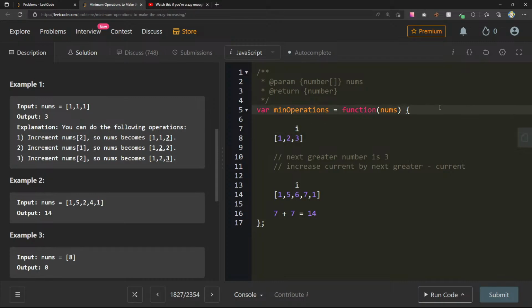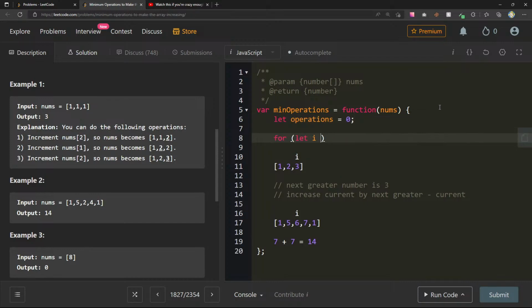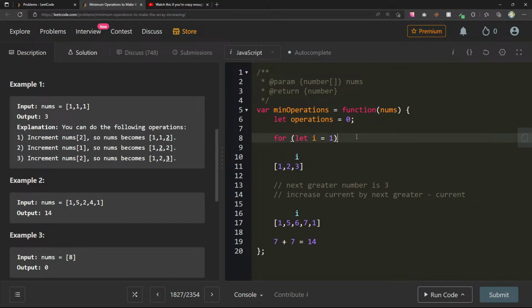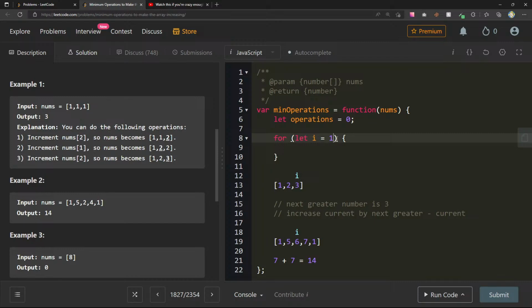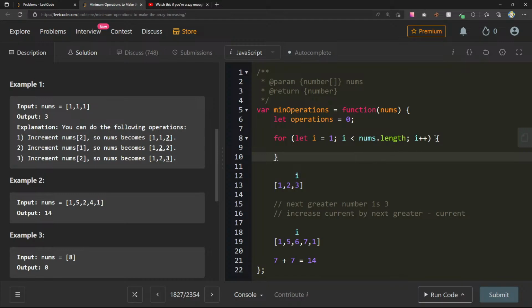So let's say operations equals 0. We'll start at i equals 1, right? And why are we starting at i equals 1? If we have an array that's just empty or just 1 element, both of these are already maximum. So if we just start at 1, that will already take care of both of these different cases. So just something good to think about there. So let i equals 1, i less than nums.length, i++. What is it that we want to do here? I think I maybe added too many braces.